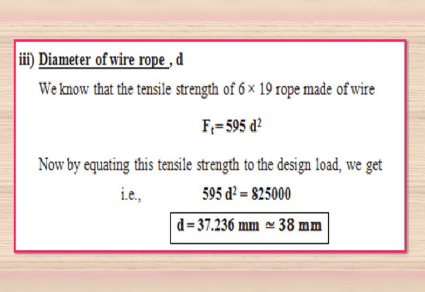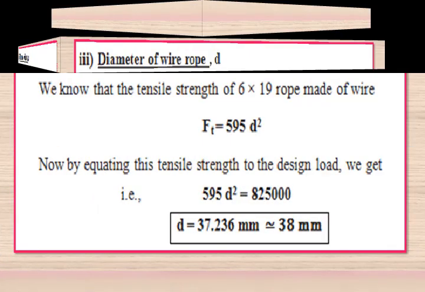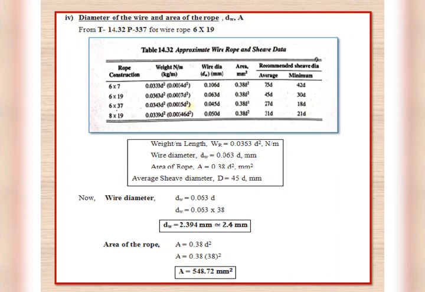Now by equating this tensile strength of the wire rope to the design load, that is WD, we are getting the relation FT is equal to WD, that is 595 D square is equal to 8,25,000. By simplifying this, we are getting diameter D is equal to 37.236. It comes around 38 mm. So we'll take the value of the diameter of the wire rope D as 38 mm.